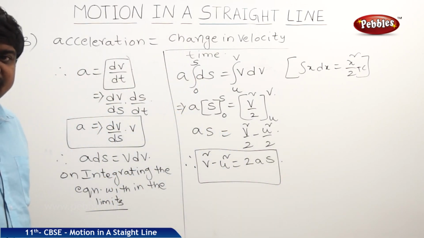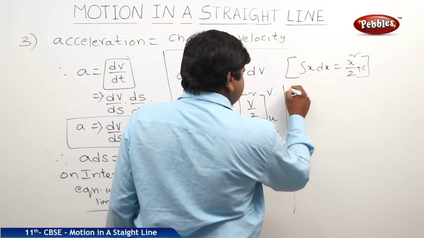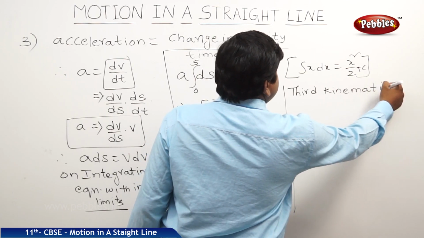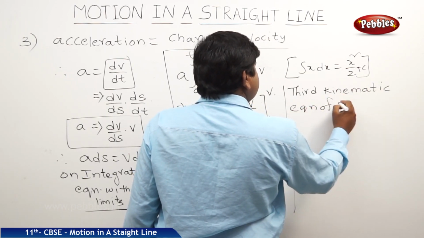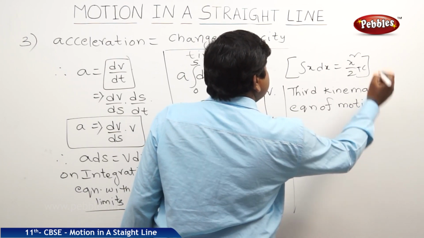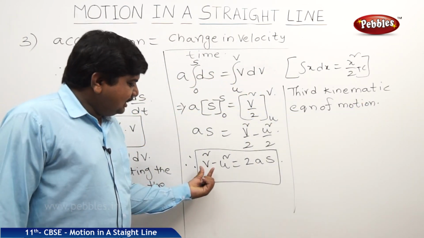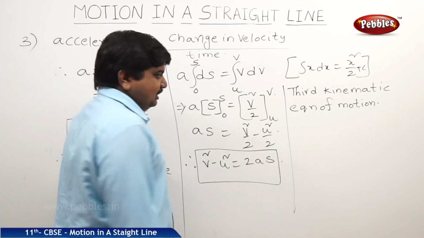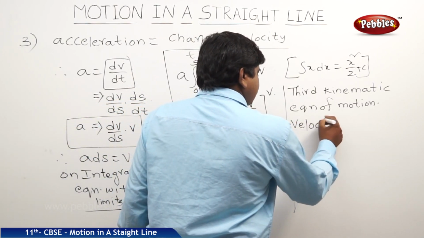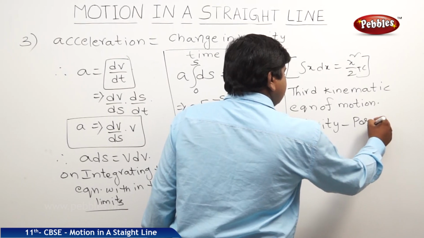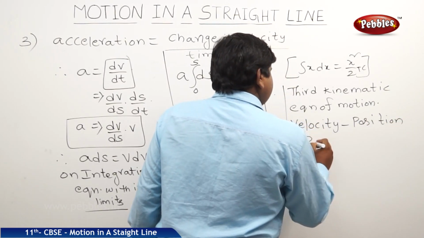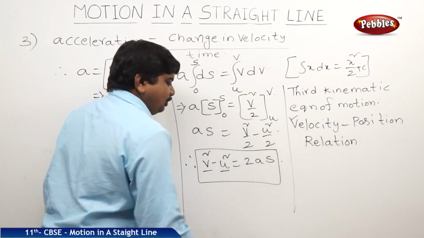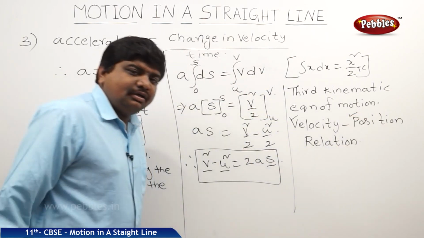This is the third kinematic equation of motion. This third kinematic equation relates the velocity of the body with position. That's why it is also called the velocity position relation. Where v and u represent the velocity of the body, and s represents the position of the body.